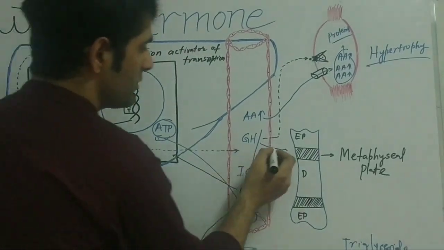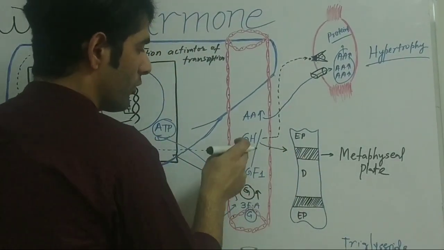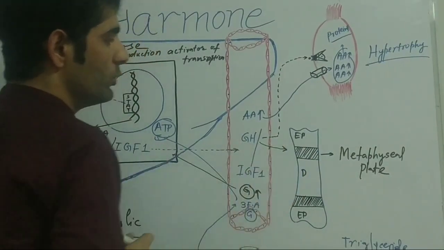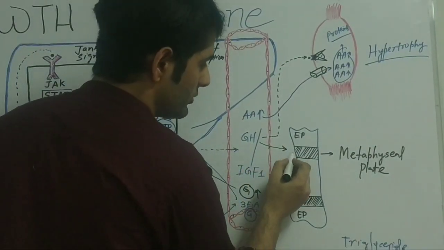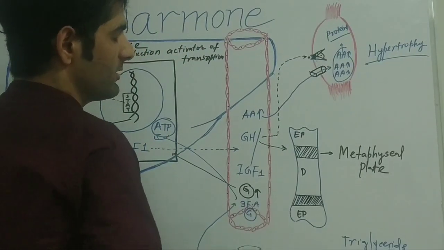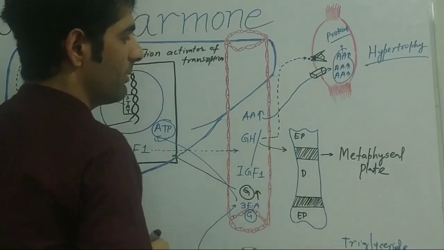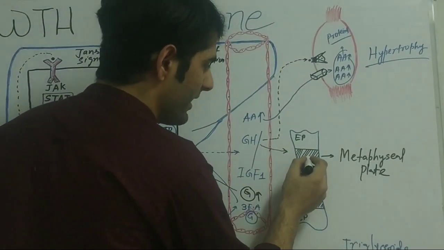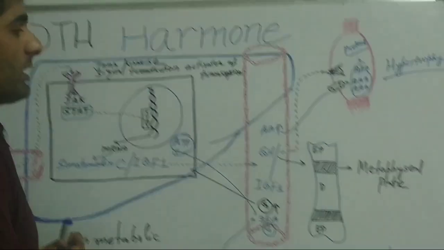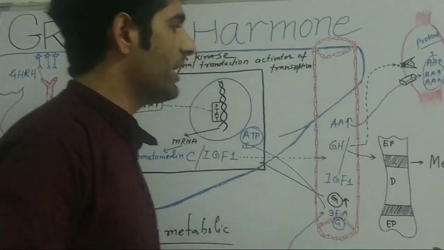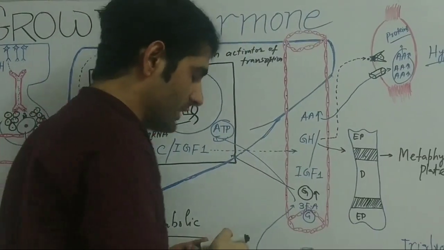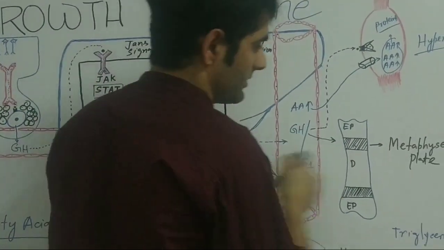Now, when this growth hormone from the blood shifts to the bones, it stimulates some receptors which are present on the metaphyseal plate. In the metaphyseal plate, we know that cartilage is made up of specific types of cells which are known as chondrocytes.